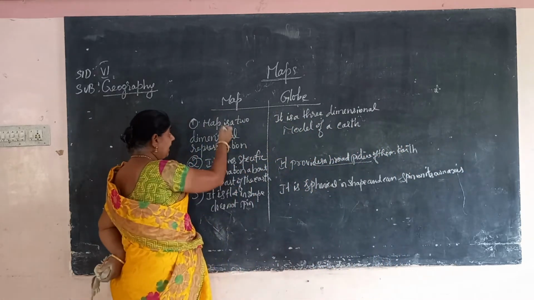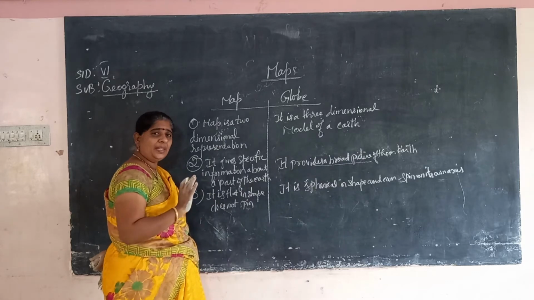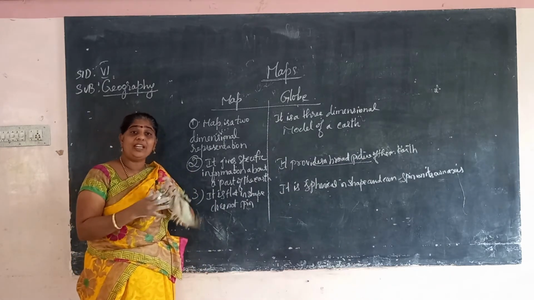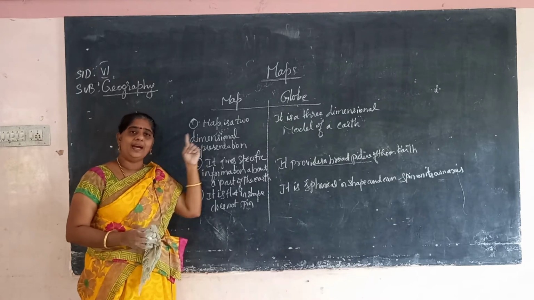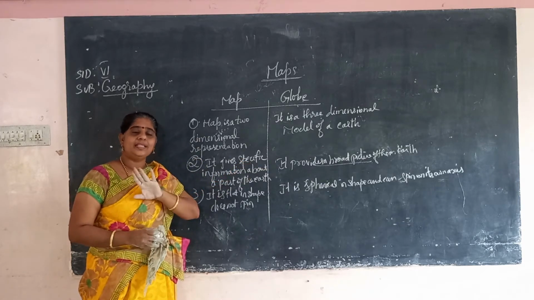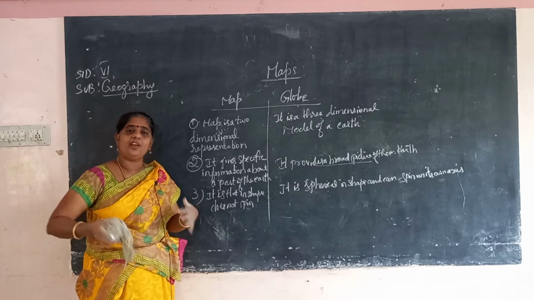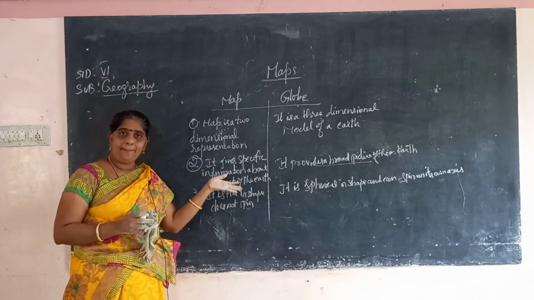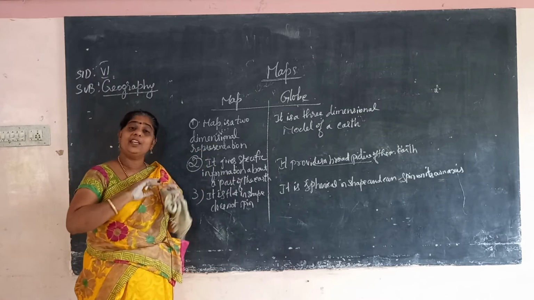And the fourth point, a map is easy to carry because it can be easily folded. But a globe is not easy to carry. Wherever you go, you cannot carry the globe, and it cannot be folded.